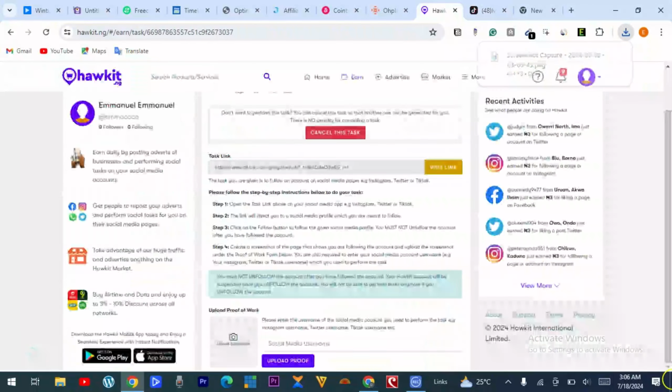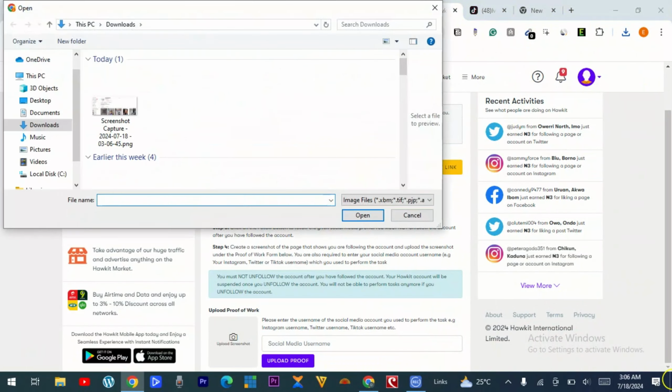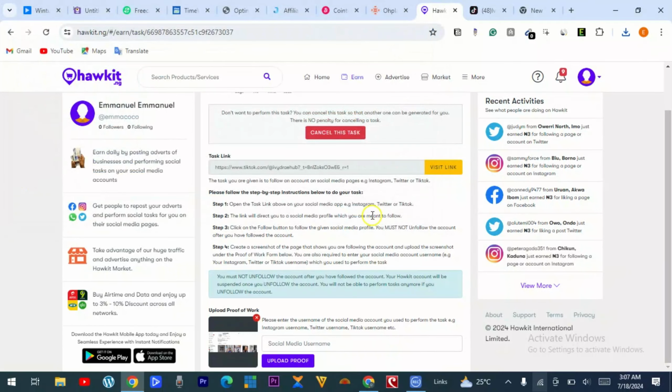After that, you come back here and upload the picture. Click here to upload the picture, then select that screenshot and open. After you have done that, you have to put your social media name, either on Facebook or TikTok or Instagram.